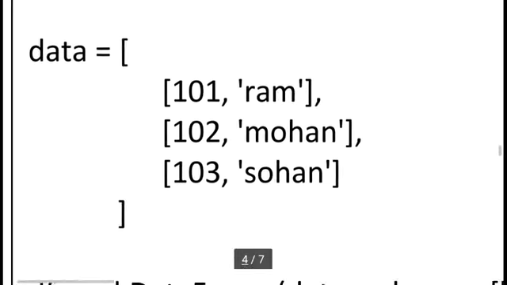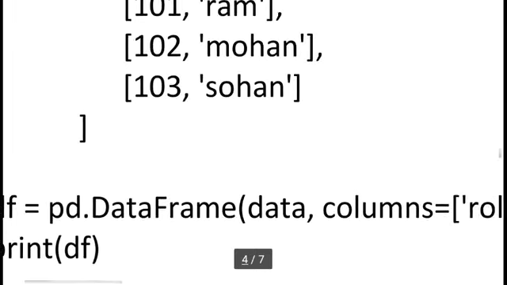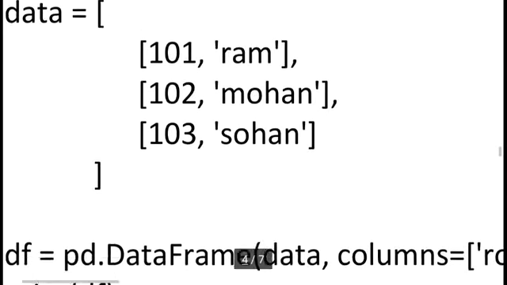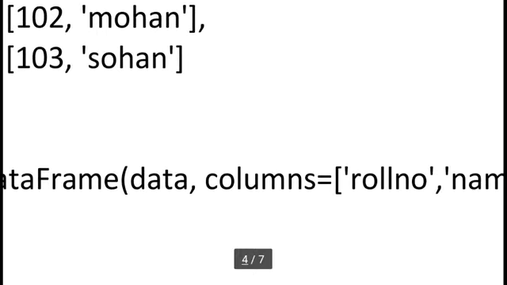For this purpose we can use df, our data frame variable, equal to pd dot DataFrame. This thing we already know. Here I am using data, means this list variable, comma, and here I am using columns.